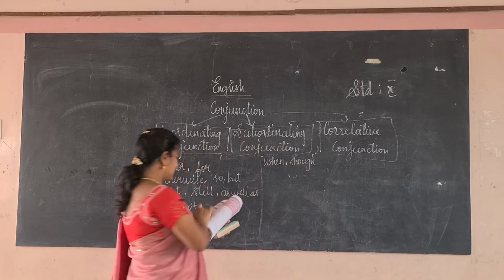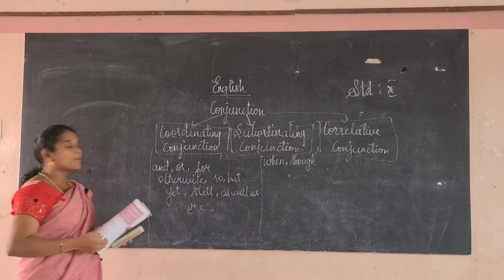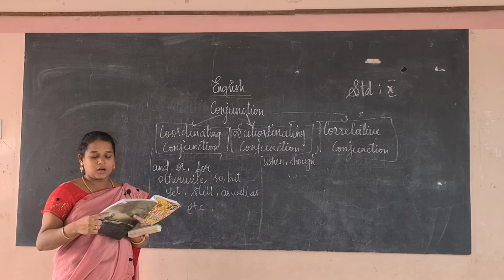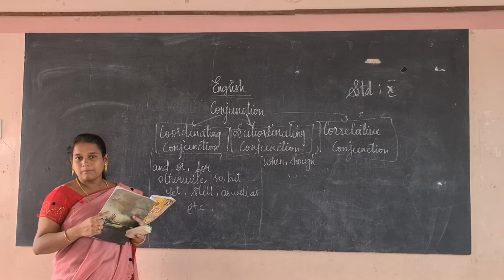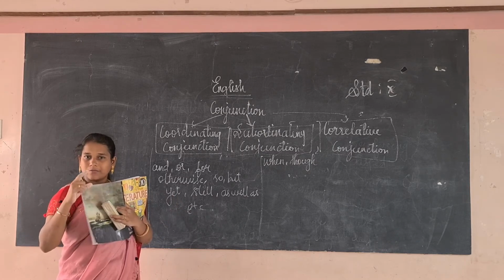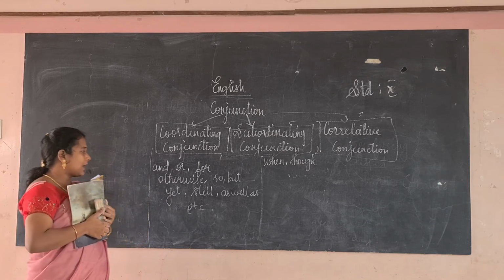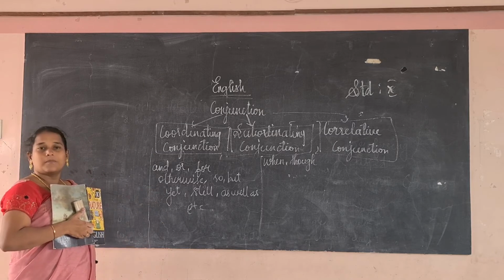First we will discuss how coordinating conjunctions give independent meaning. I rang up but he did not speak to me. The sentence itself has a meaning. I rang up but he did not speak to me.